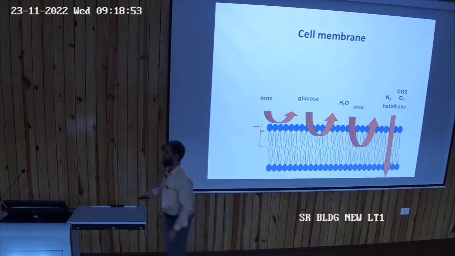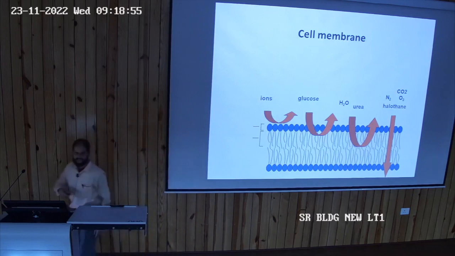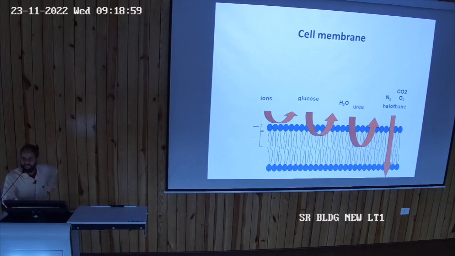So it is hydrophilic, and that is formed by the head. The head is formed by the phosphate of the phospholipid. The phosphate end forms the head region. That is the hydrophilic region. You can see this is the head region, this is the tail region. The tail regions are merging with each other.